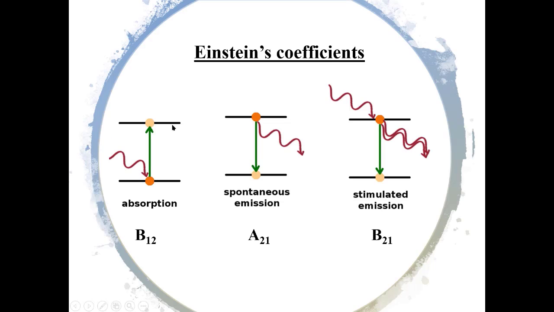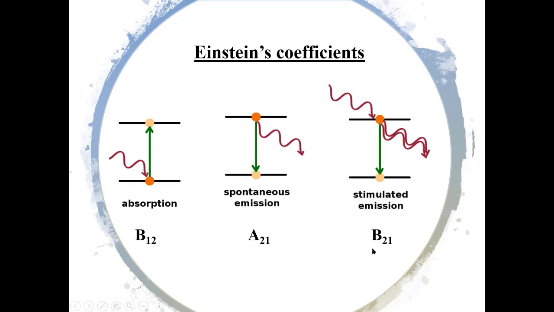So, as a whole, in stimulated absorption, a photon is absorbed. In spontaneous emission, the photon is released in random directions, and in stimulated emission, the released photon has the same phase, same direction, and same energy as the stimulating photon.